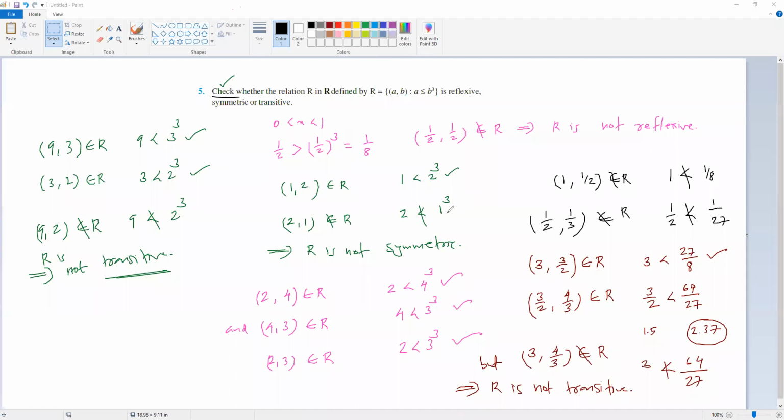Tomorrow we'll discuss more questions from this chapter, about reflexive relation, symmetric relation, and all those things. After that only we'll move to the next topic, one-one and onto functions, the functions topic, after that. Okay? Till then, take care.